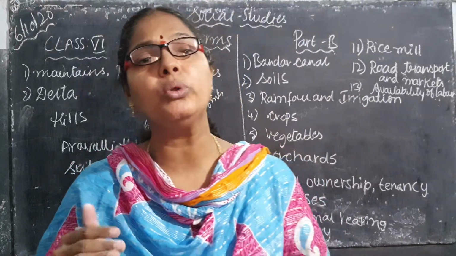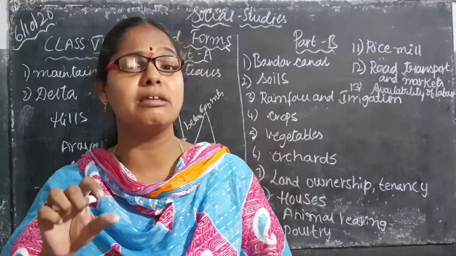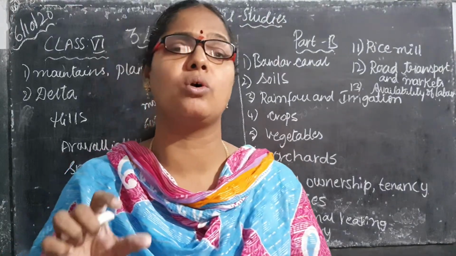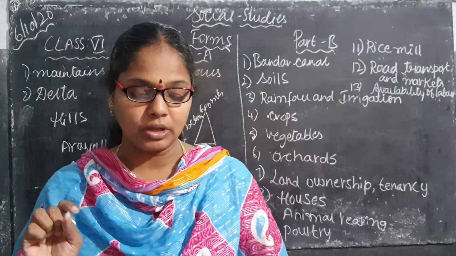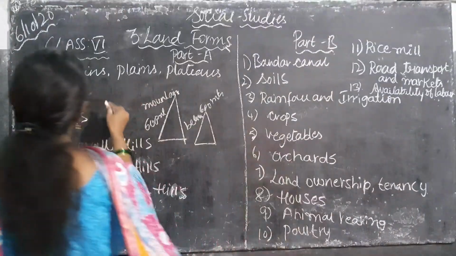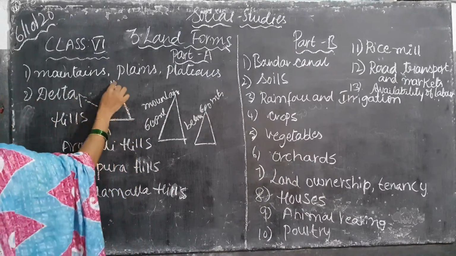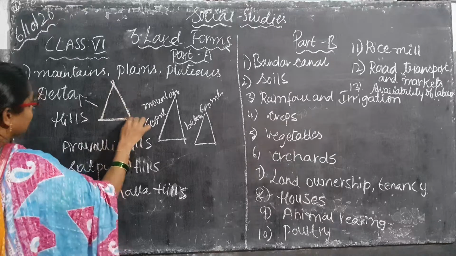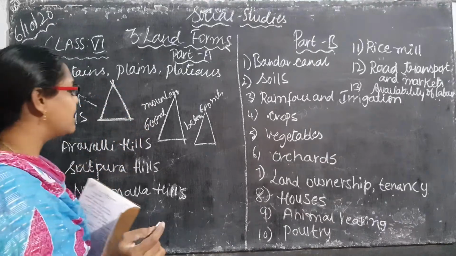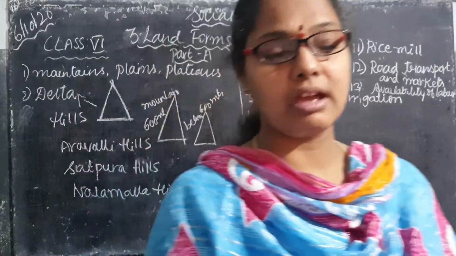But whenever you want to cultivate crops, what is important, children? Soil fertility is important. Without soil fertility, you are not able to grow crops. So what is a delta? When three rivers join together in a triangle form, it is known as a delta, children.